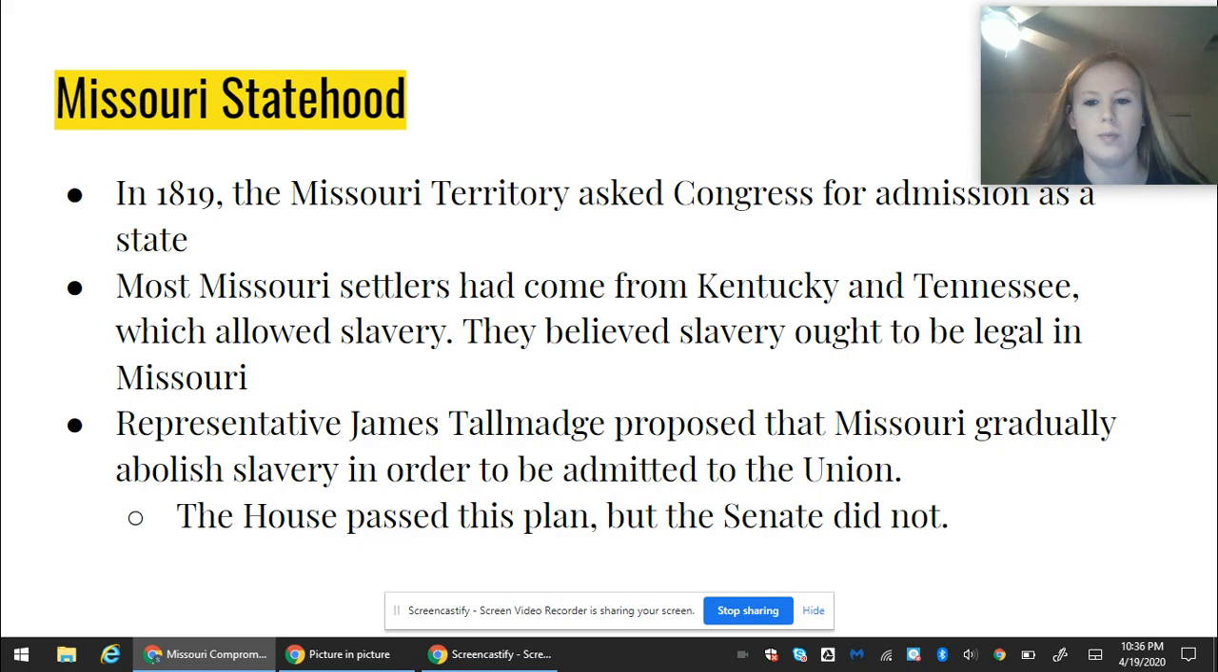Representative James Talmadge proposed that Missouri gradually would abolish slavery in order to be admitted into the Union. Remember, abolish means to remove. So he said in order to be admitted into the Union, he would eventually make them stop slavery in his state. The House of Representatives passed this plan. However, the Senate did not.